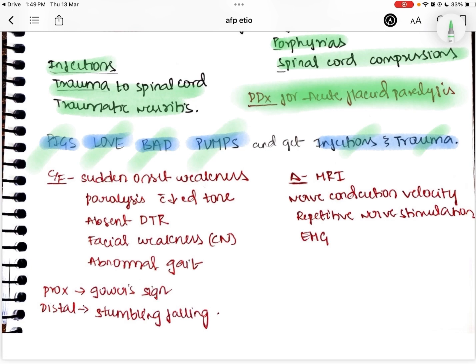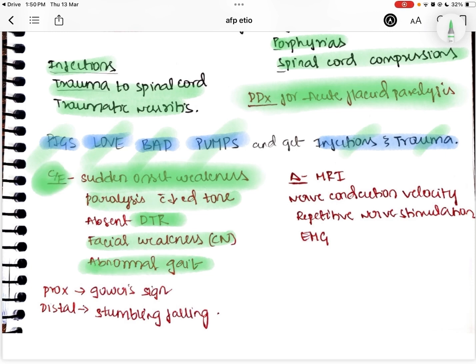One thing is you can see sudden onset weakness and paralysis with decreased muscle tone and absence of deep tendon reflexes. Facial palsies and facial weakness, and abnormal gait can also be found. So these are the different clinical symptoms. In case of proximal muscle weakness, you can see Gower's sign, and in case of distal muscle weakness, you can see the person stumbling or falling. And the diagnosis you can do by MRI, nerve conduction velocity, EMG, repetitive nerve stimulation and so on.